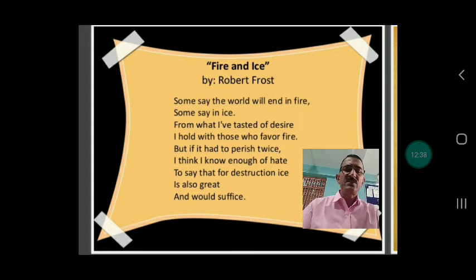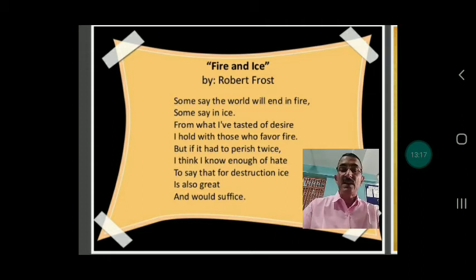It could also be a natural calamity. Natural calamity means that it could be an earthquake, volcanoes, forest fire, or an ice age. So, some say the world will end in fire, some say in ice. So here fire means what? There may be a volcanic eruption, there may be a jungle fire, there may be a disastrous war in the world, and this could certainly end the world.